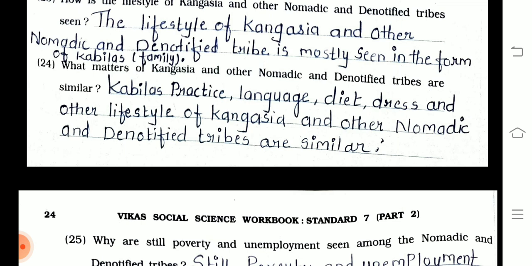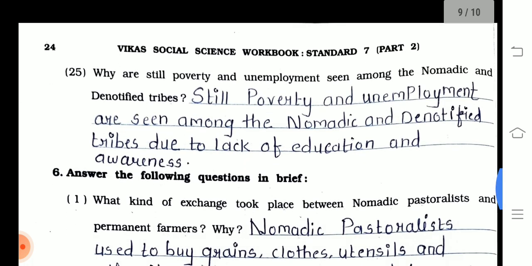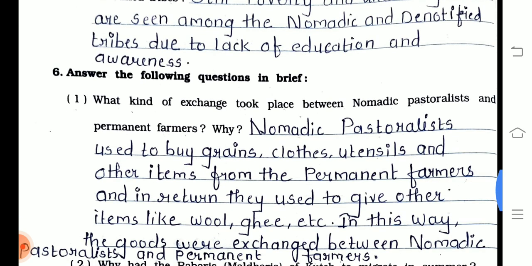Kabila's practice, language, diet, dress and other lifestyle are similar. 25. Why are poverty and unemployment still seen among the nomadic and denotified tribes? Poverty and unemployment are still seen among them due to lack of education and awareness.